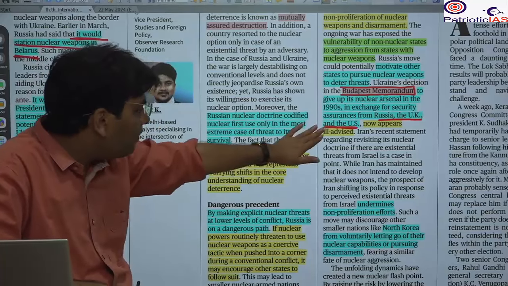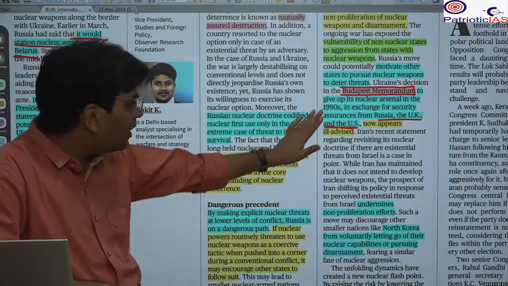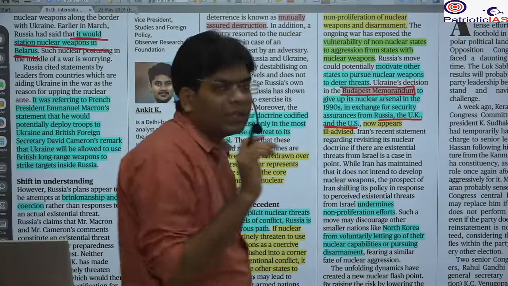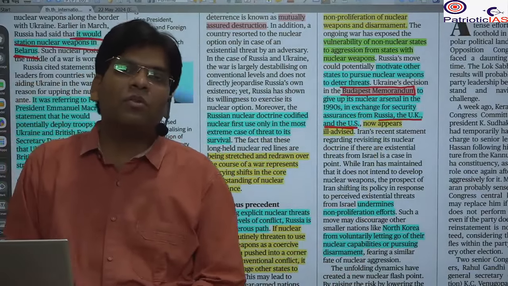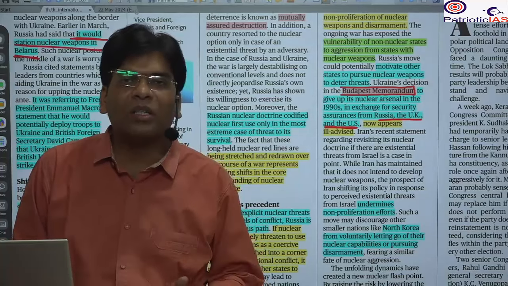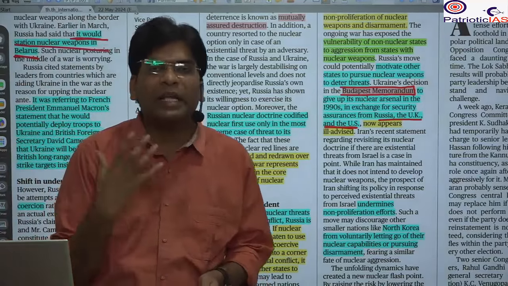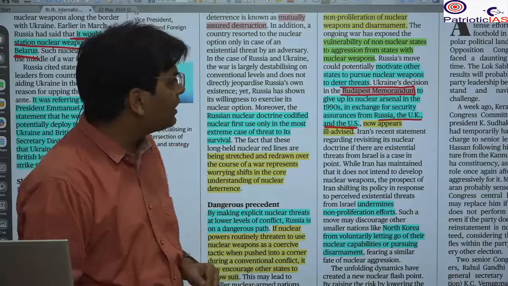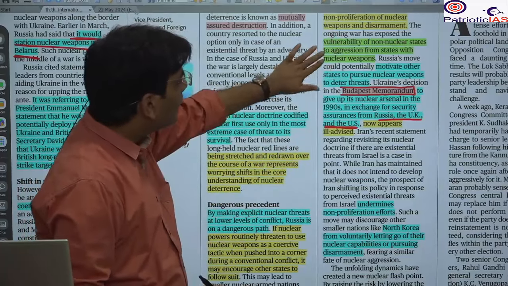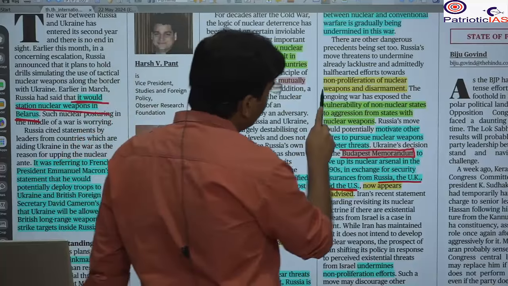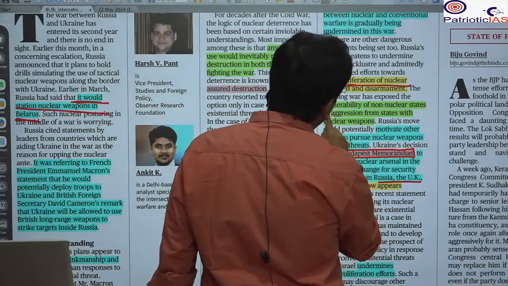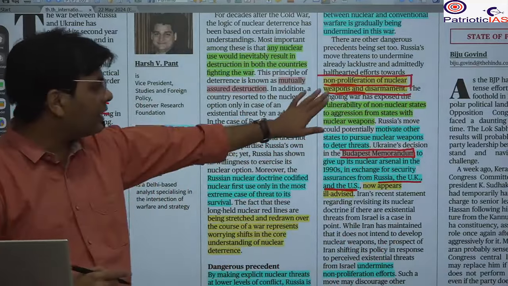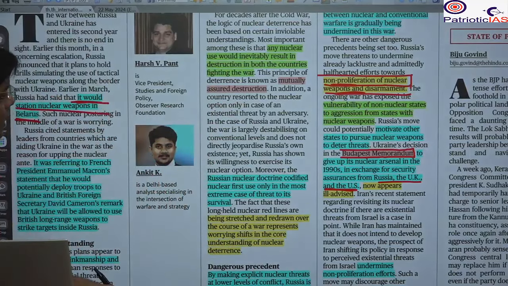So here you will see that the same Russia that promised that we will protect you is now waging a war against Ukraine. What happens with such incidents? There is a negative impact on the faith and trust in the nuclear doctrine, and on our efforts at the global stage to eliminate nuclear weapons. Under that we are pursuing the non-proliferation movement and nuclear disarmament. Non-proliferation of nuclear weapons and disarmament is already going on under the UN.